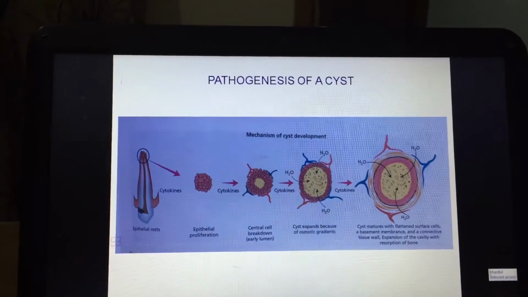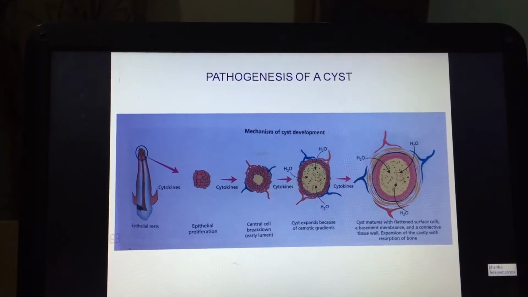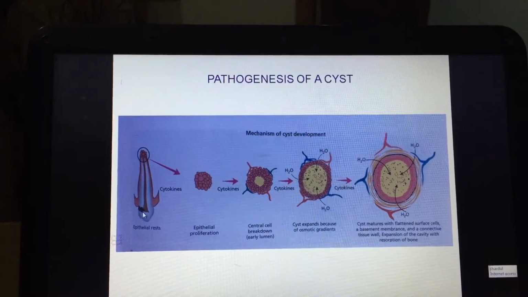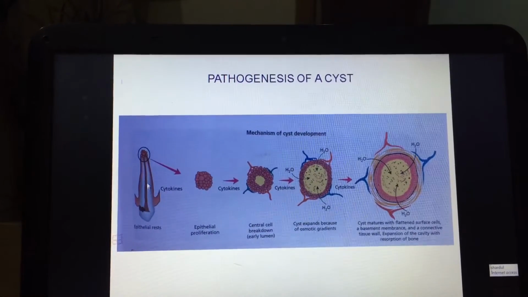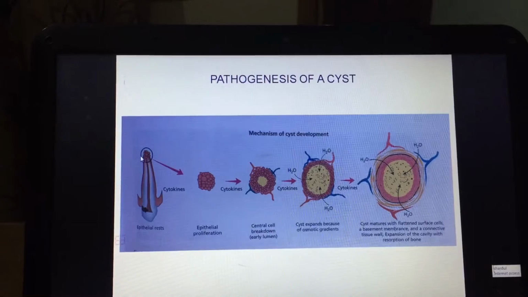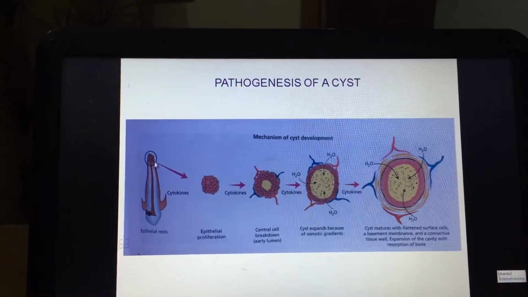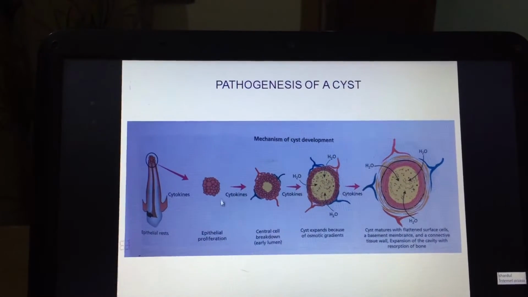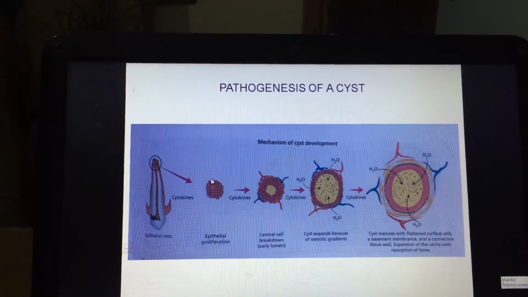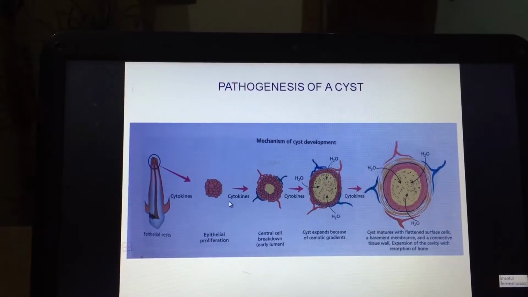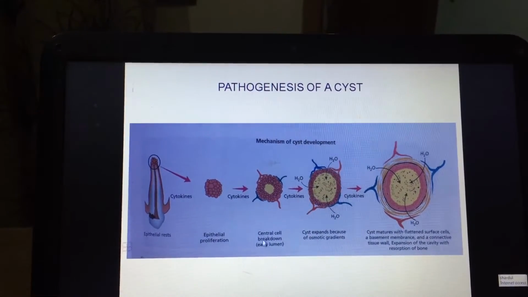When we talk of the pathogenesis of the cyst, we need to understand again, yes, this is the tooth which is infected, the involvement of pulp is there. From the pulp, the infection has gone into the periapical region, and there is proliferation of the cells resulting in epithelial proliferation. Cytokines act upon these cells and cause central cell breakdown. Early lumen is formed.